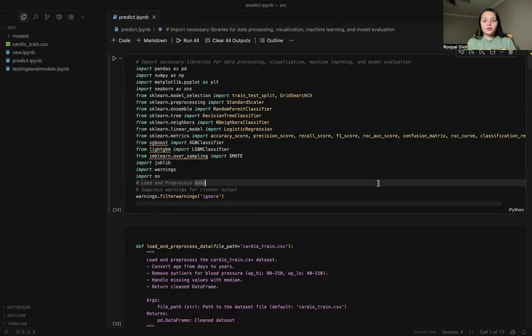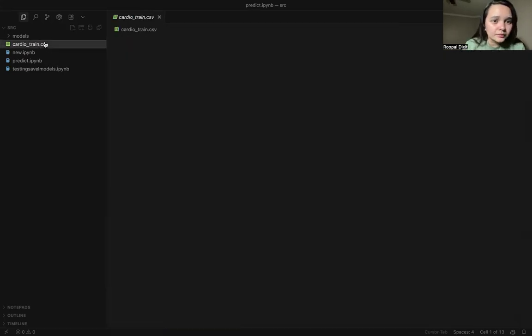The code uses the cardiotrain.csv dataset, which is a publicly available dataset for predicting cardiovascular disease. It contains patient information like age, gender, cholesterol levels, blood pressure, and lifestyle factors such as smoking and alcohol consumption. It might take some time to load because I think 70,000 records are there.